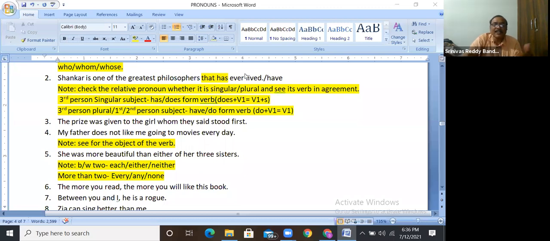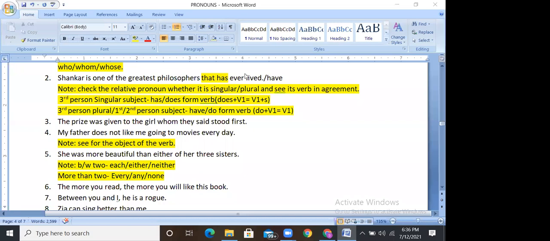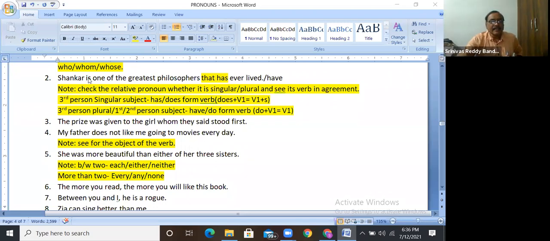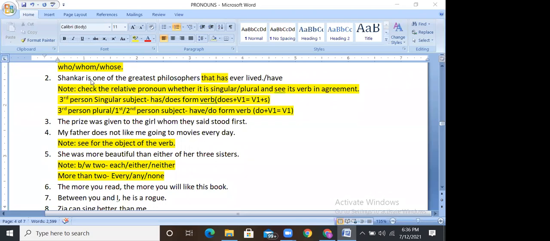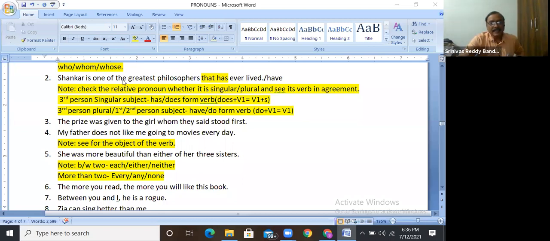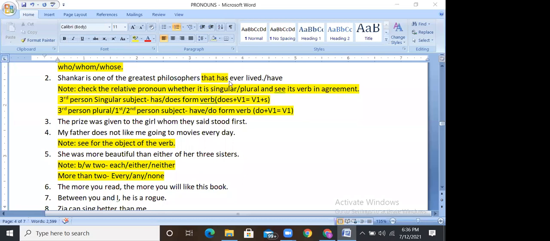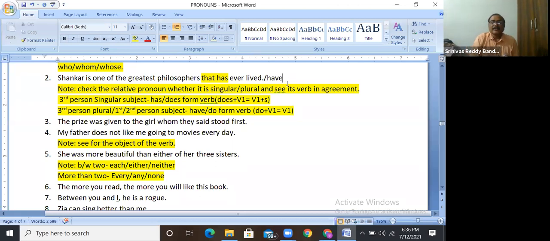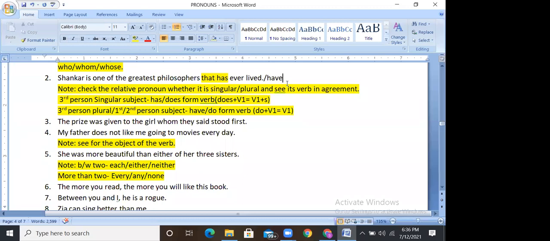Ever lived means forever: past, present, and future also. But the sentence is showing a past deed, sir. Here it is Shankar only, singular. The philosophers have ever lived. Don't you use have in present tense? Yes, sir. Got it, sir.